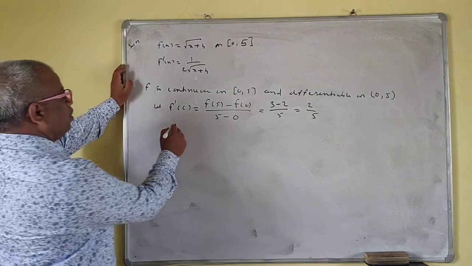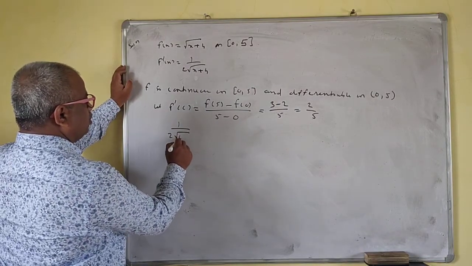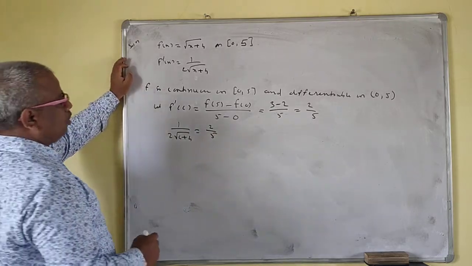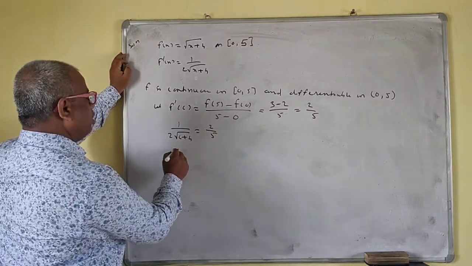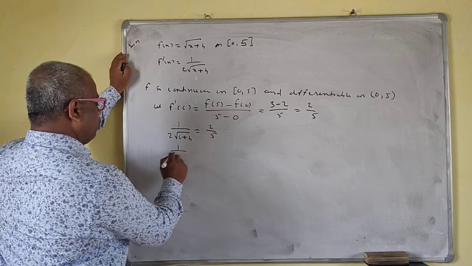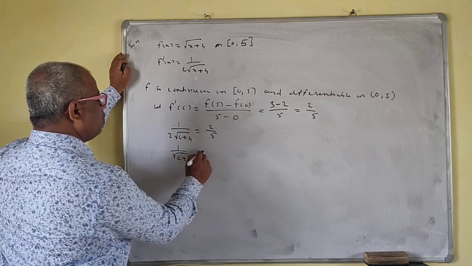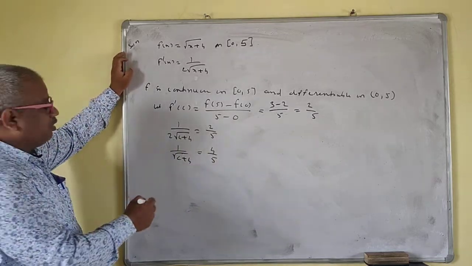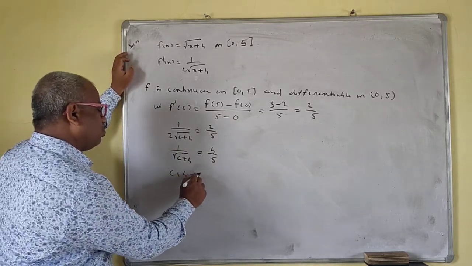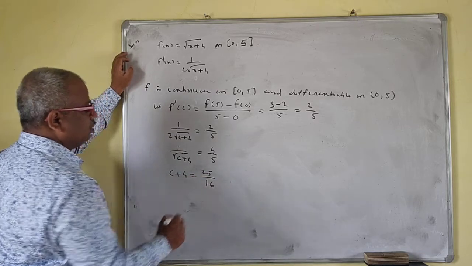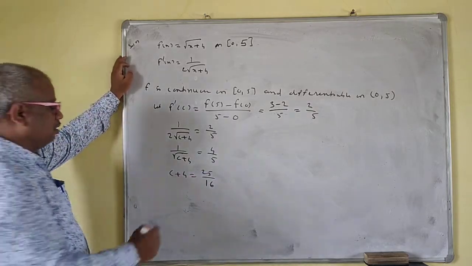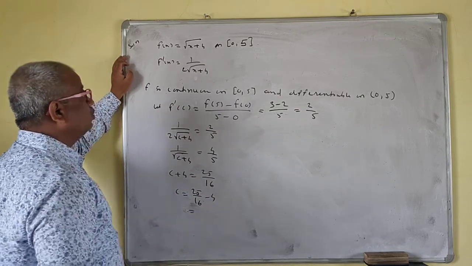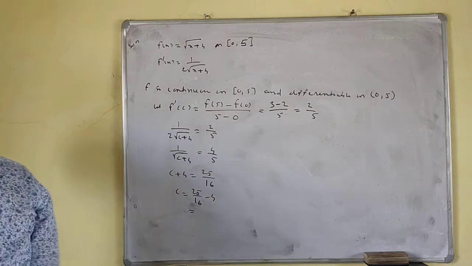So f prime C means 1 upon 2 root of C plus 4 is equal to the value found. We'll write this 4 here, so 1 upon root of C plus 4 is equal to 4 by 5. We'll take the reciprocal and we'll take the square. C plus 4 is equal to 25 by 16, so C is equal to 25 by 16 minus 4. Okay, so something is wrong here.